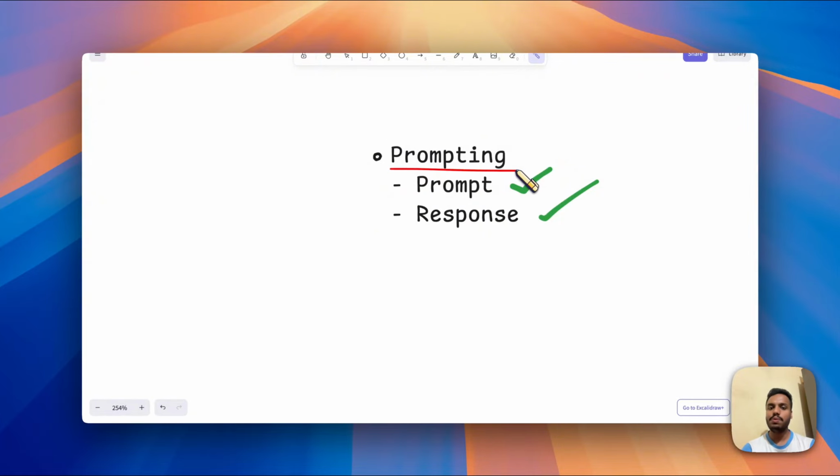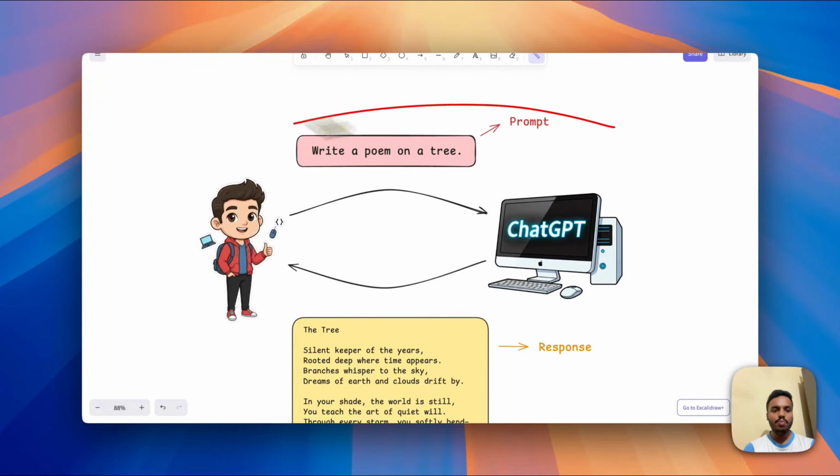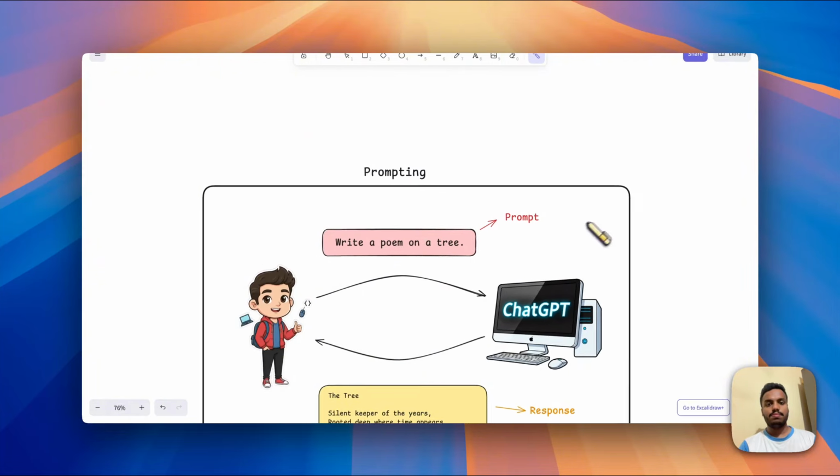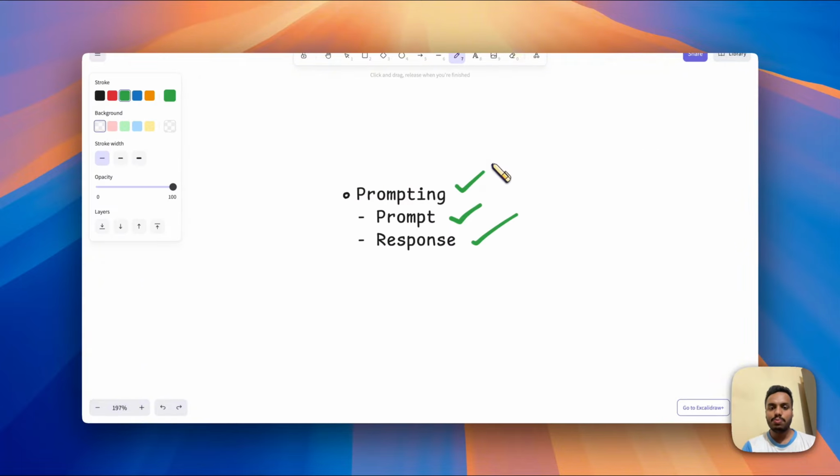Now, what is prompting? This whole process of giving the prompt and getting back response is called prompting. Now you got to know what is prompting too.